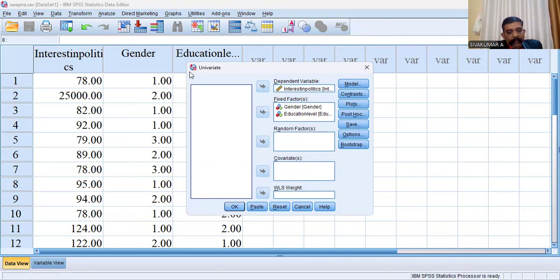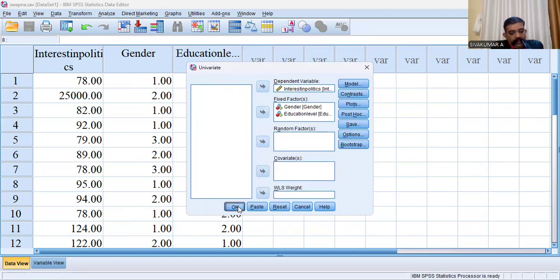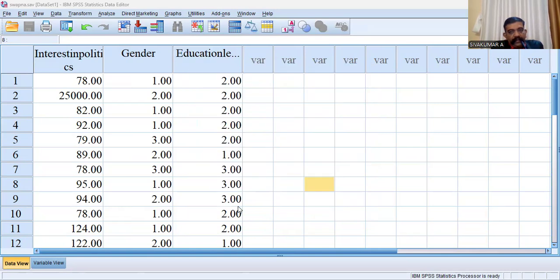Okay. Dependent variable into the dependent variable list, independent variables into the factor list. Then check the homogeneity of variance condition. Then click options. Then here you can see the homogeneity test. Tick on it. Then continue, then okay. Then we will get the result. I may show the result to you.